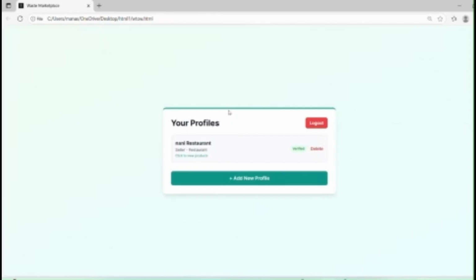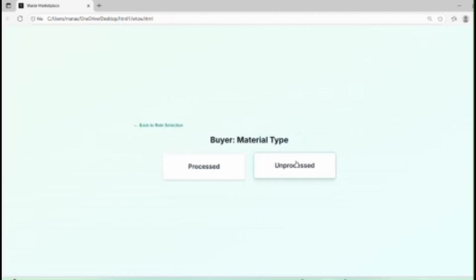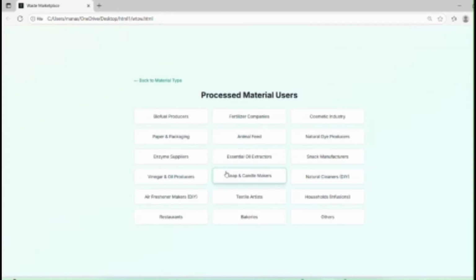Let me tell you about the buyer page. Now I am the buyer, and here we have two types: processed and unprocessed. In processed, the material will be available in powdered form. Unprocessed means direct vegetable peels and fruit peels, not in powder form. So let me choose processed. Here we have different categories like paper and packaging, fertilizer company, cosmetic industry, and animal feed, etc. And we now choose, as per the requirement, cosmetic industry.